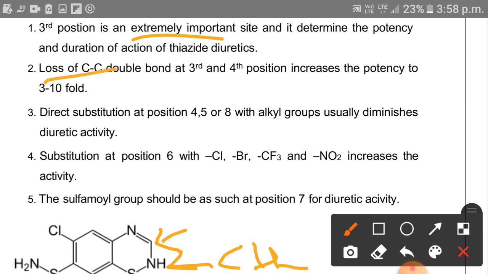If there is loss of the carbon-carbon double bond at C3 and C4, actually we are talking about this bond, then the potency of the drug increases 3 to 10-fold.